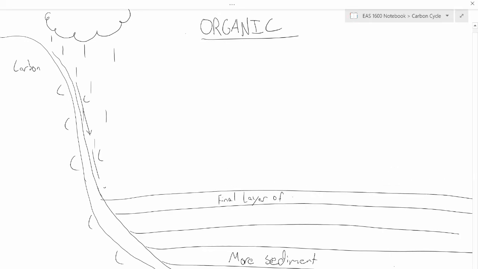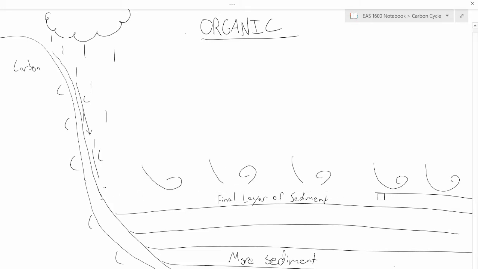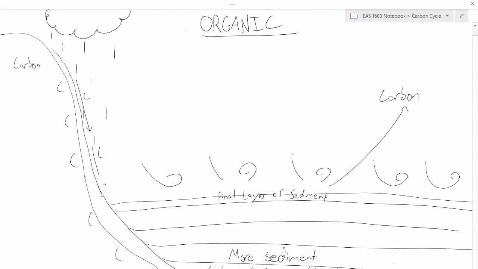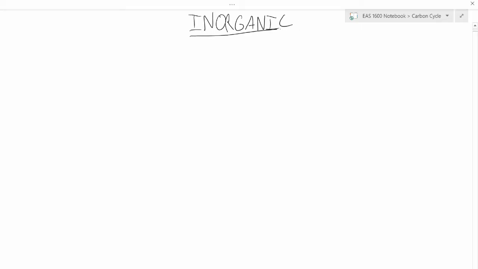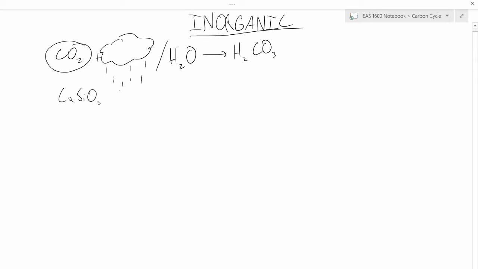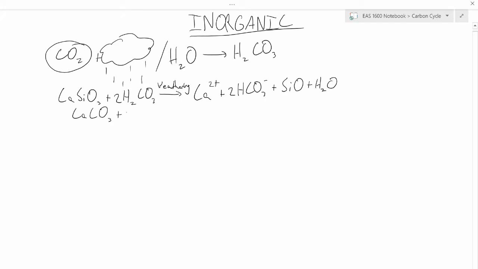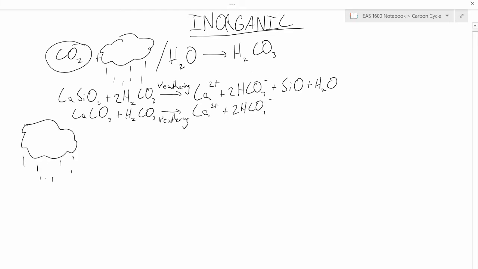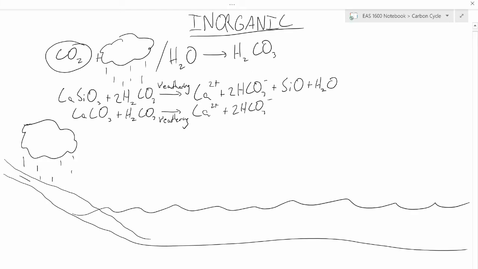Eventually, by exposure to the atmospheric oxygen or groundwaters containing oxygen, a chemical reaction with the organic sedimentary rock occurs, releasing carbon dioxide back into the environment. The inorganic cycle begins with atmospheric carbon dioxide dissolving into rain and surface water to make carbonic acid. Meanwhile, carbonate as well as silicate rocks brought to the surface by plate tectonics are converted from H2CO3 to HCO3 by chemical weathering. These ions are moved into the ocean through runoff and downwelling.